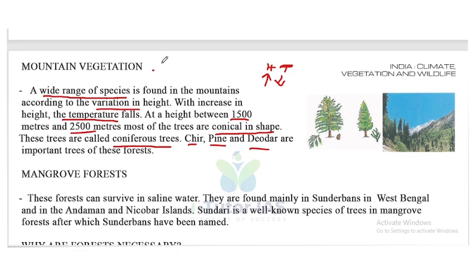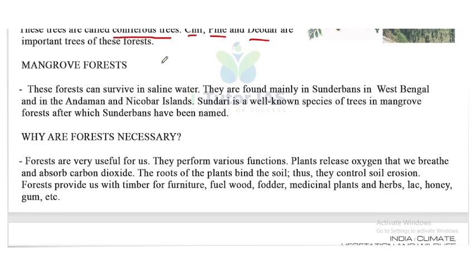Now, the final one is mangrove forest. These forests can survive in saline water, that is salt water. This is an important characteristic. They are found mainly in the Sundarbans in West Bengal.